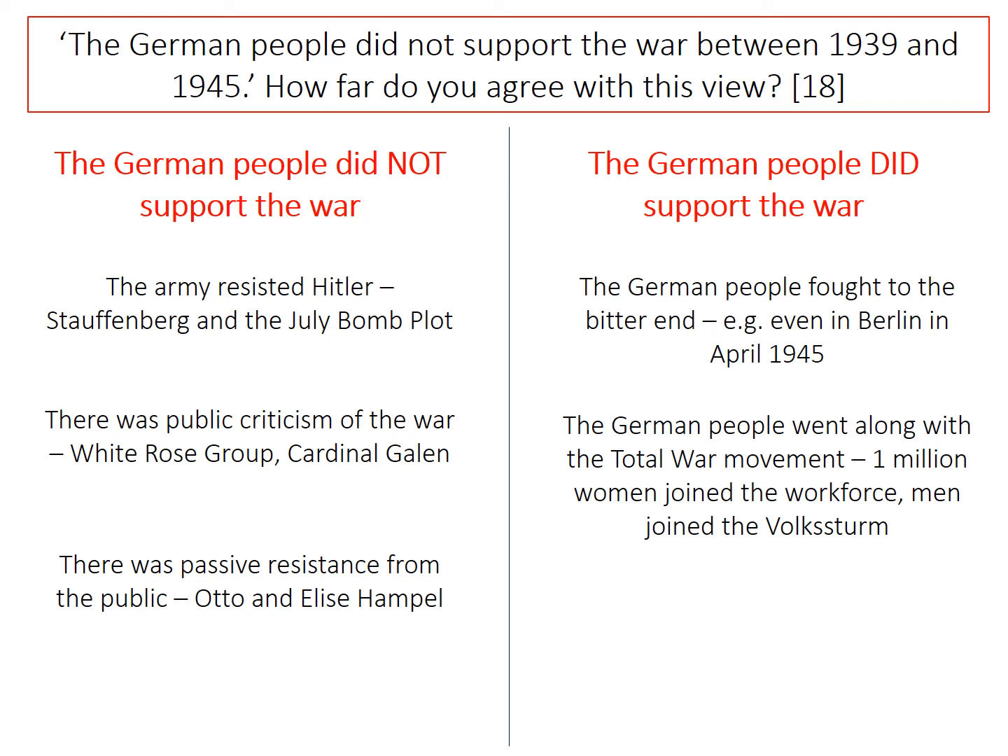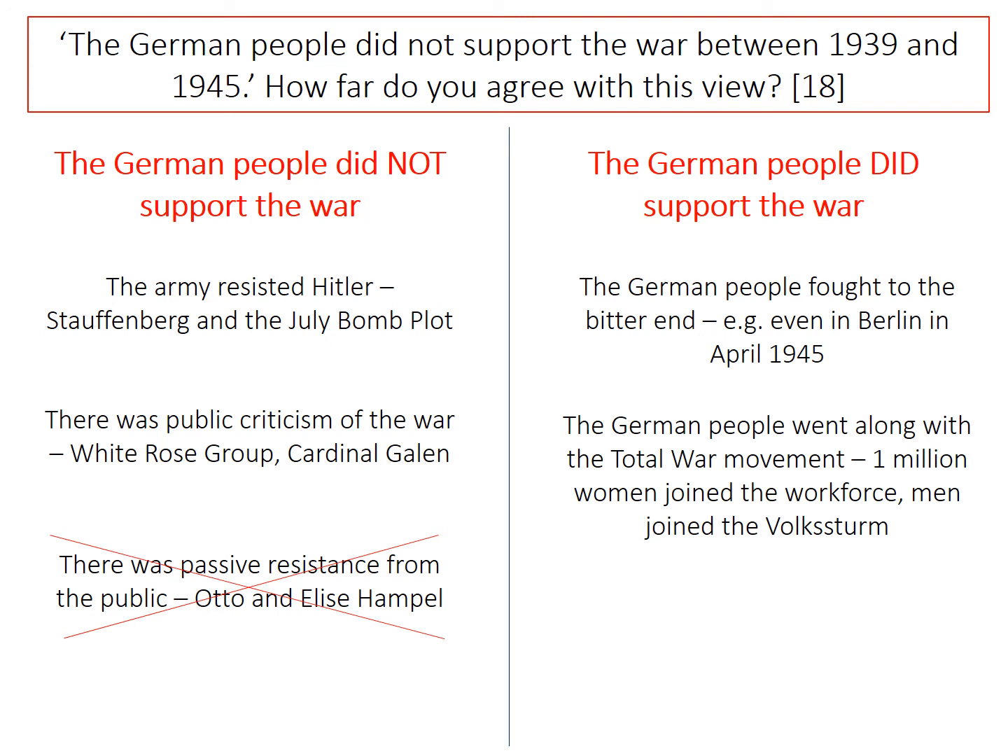Now again, as ever with these OCR essays, you really only need 4 points, and we've got 5 on the screen here. So we have to think about which piece of evidence we could not talk about. You don't have to talk about all of these, and for me, as sad as it does make me, I probably would ignore the passive resistance from the Hampels. I think those other 4 points are stronger, more significant pieces of evidence that to me prove my argument better.